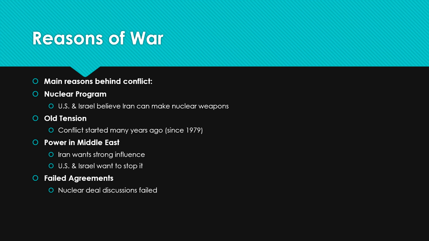Now, the reason of the war. These are the reasons why the war is actually happening. The main reason behind the conflict is the nuclear program. The US and Israel believe that Iran can make nuclear weapons, and that's why the war happened.